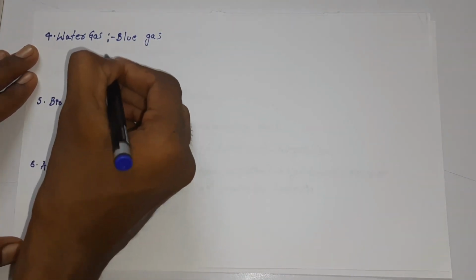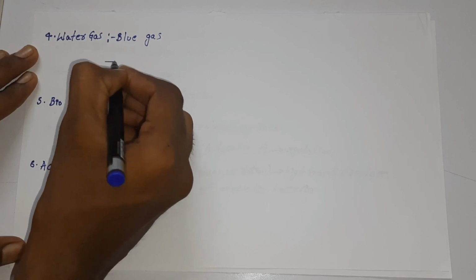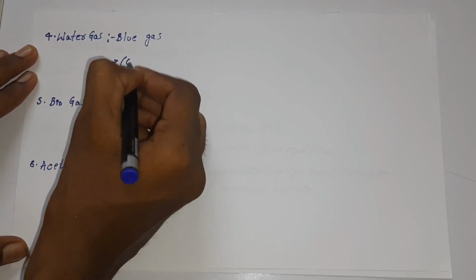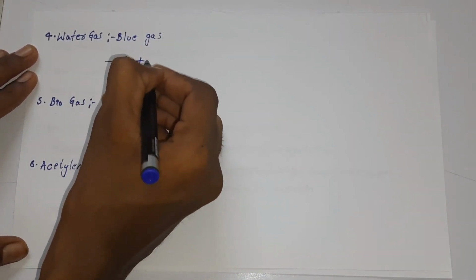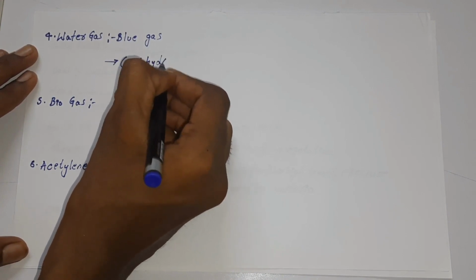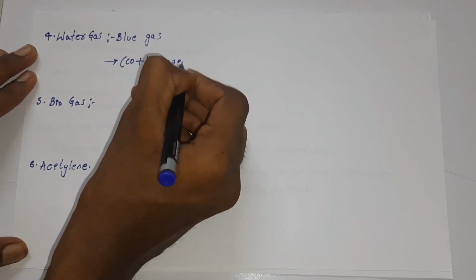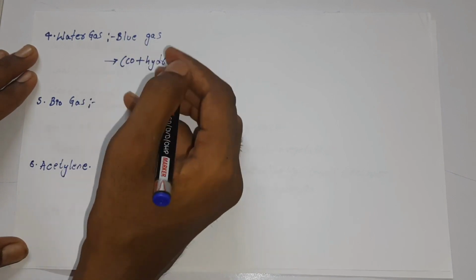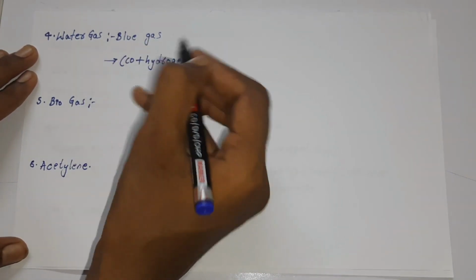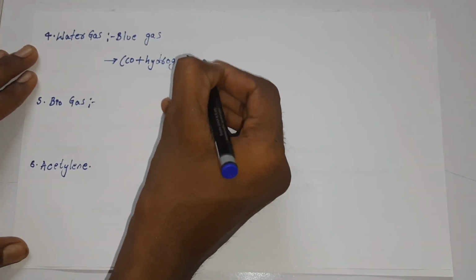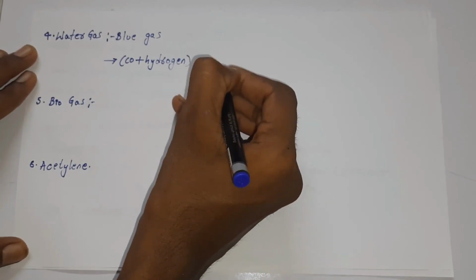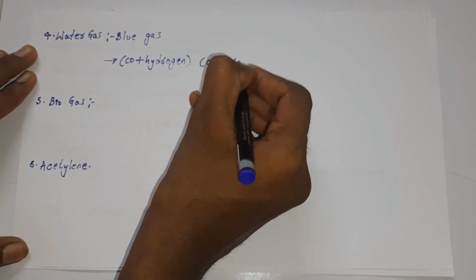Water gas consists of carbon monoxide and hydrogen, and it also includes a little amount of carbon dioxide and nitrogen.